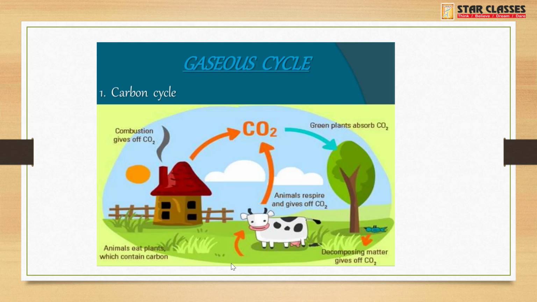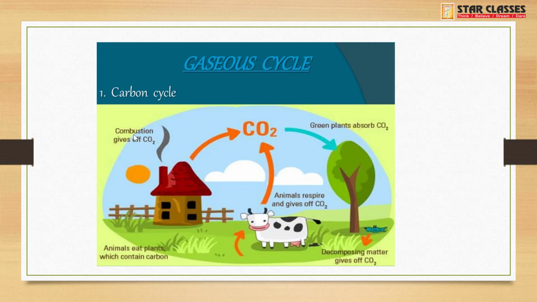See, in a carbon cycle, carbon and its compounds are present abundantly on the earth, and also carbon constitutes a good percent of our body. Alright, so this is how we will see the carbon cycle.